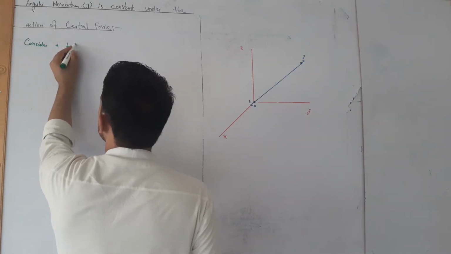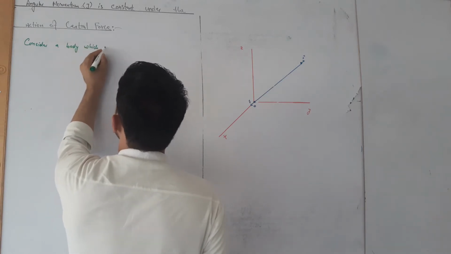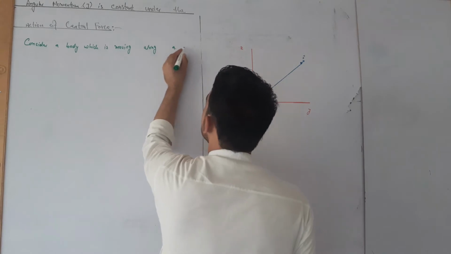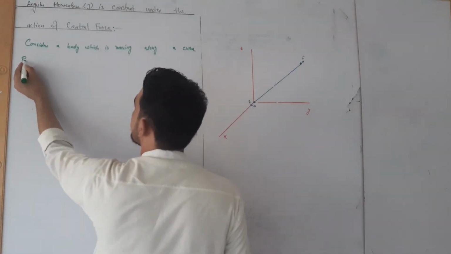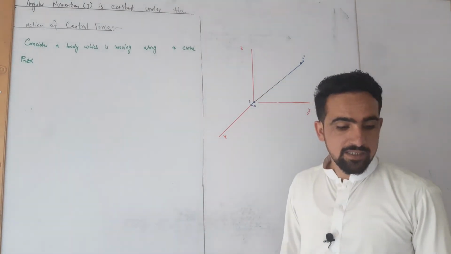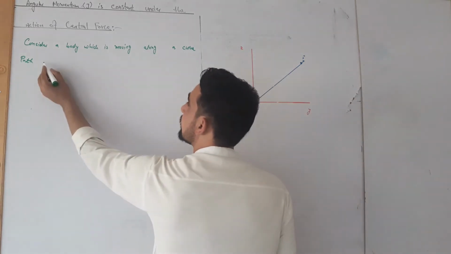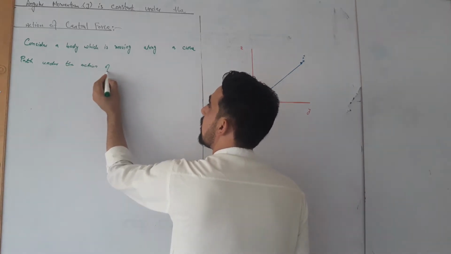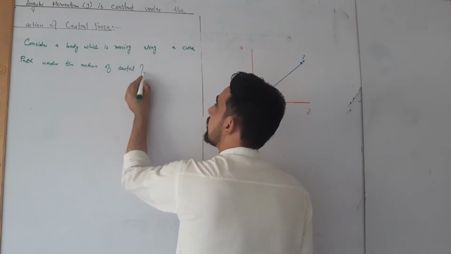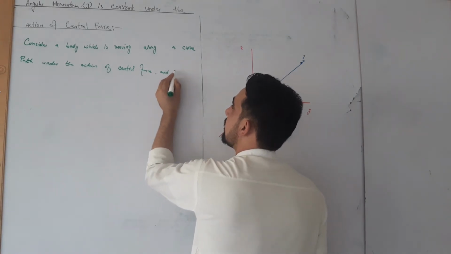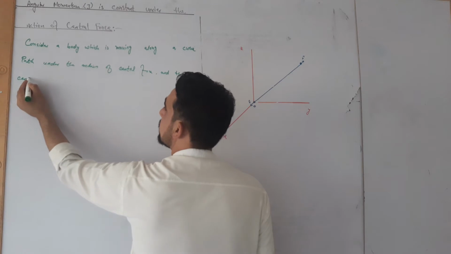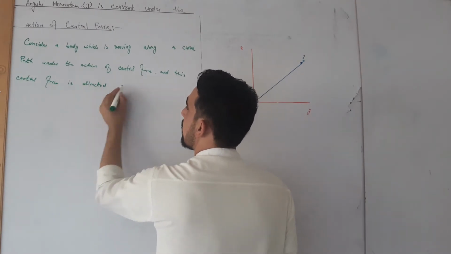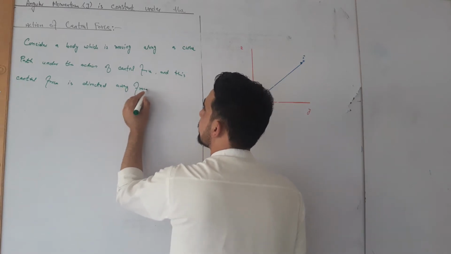Consider a body which is moving along a curved path under the action of central force, and the central force is directed away from the origin.